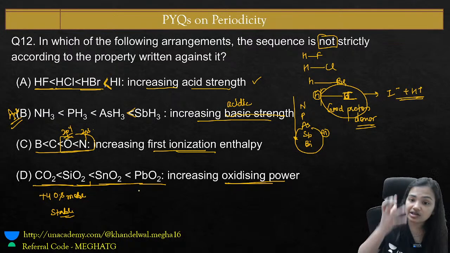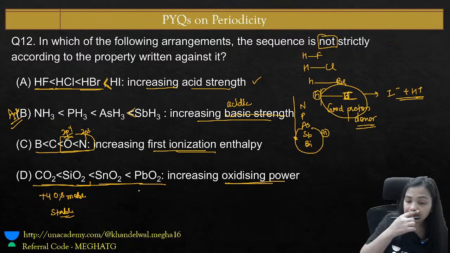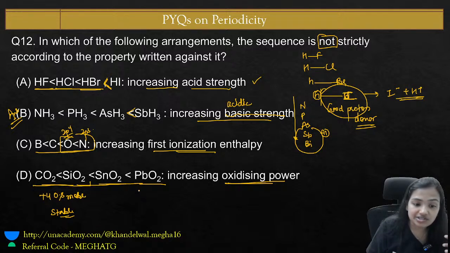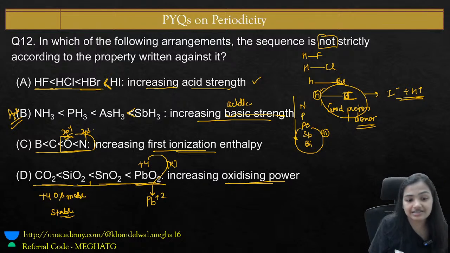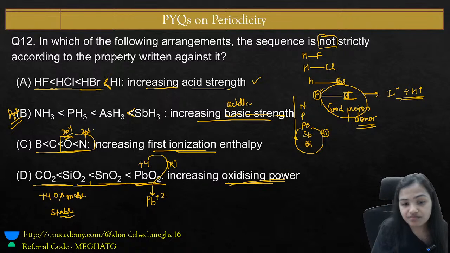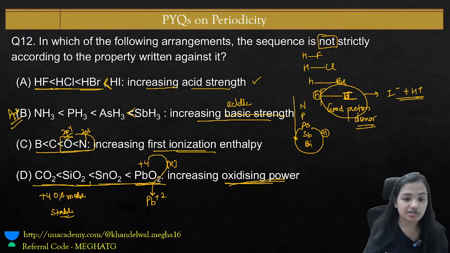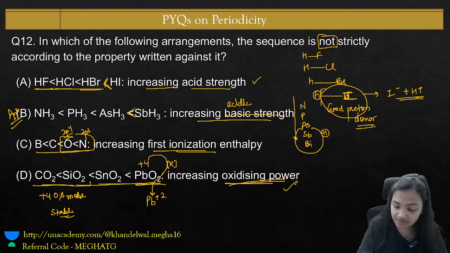As we go down the group, the size increases and the stability of the lower oxidation state increases. So Pb is more stable in +2 rather than +4. PbO2 wants to go from Pb +4 to +2, which means there has to be a reduction. When PbO2 gets reduced to Pb +2, it is a good oxidizing agent. This order is also correct. The answer for the question is B.